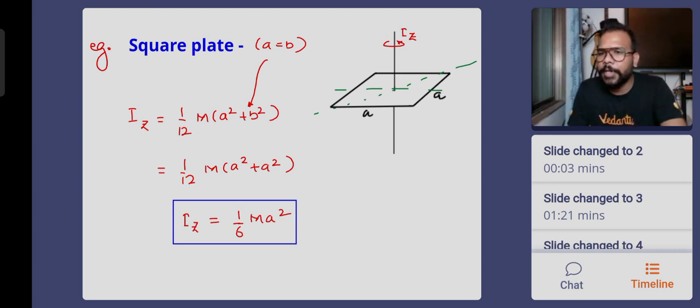Is the name of this batch Drishti C JE Elite? No, it's not Drishti JE C Elite batch. This is Drishti CE JE batch. That's it. Thank you, Siddharth.